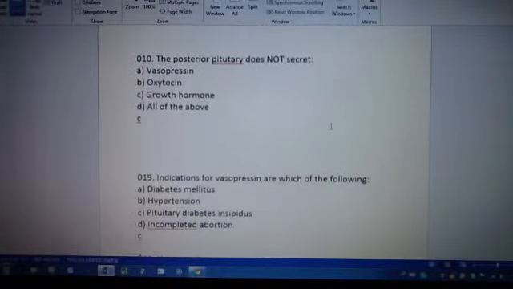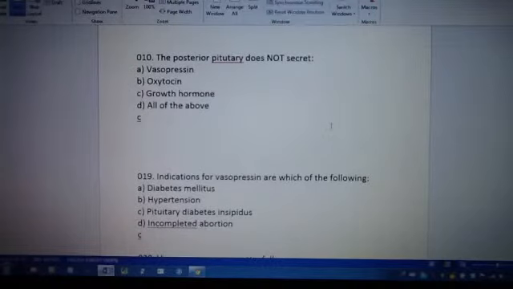Next one, the posterior pituitary does not secrete A, vasopressin, B, oxytocin, C, growth hormone, D, all of the above. So the answer is C, growth hormone. That is the anterior pituitary gland.